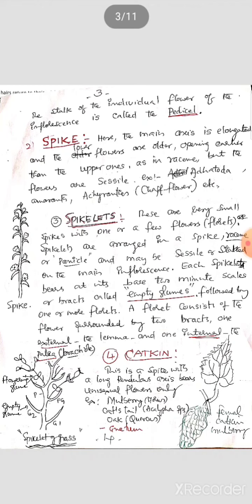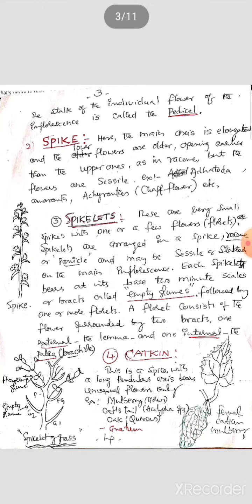Third one, spikelet inflorescence. You can see the diagram and observe this picture also. Spikelets are very small spikes with one or few flowers, that is, florets. Generally you can see such a type in the members of Gramineae, the grasses.